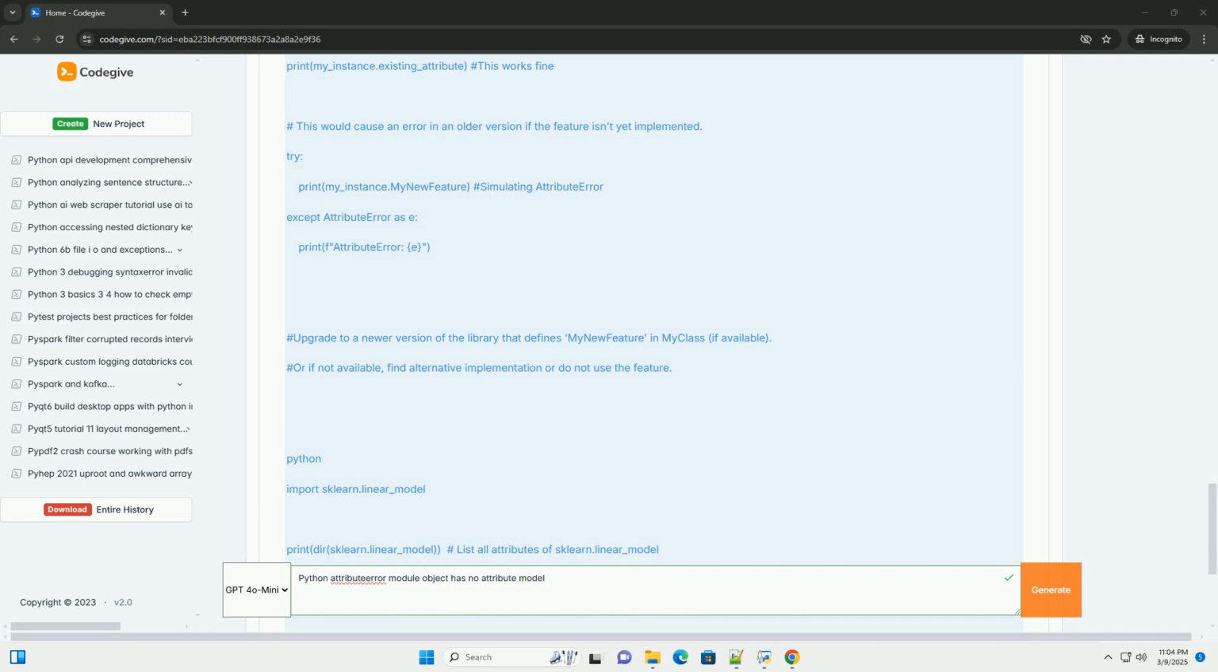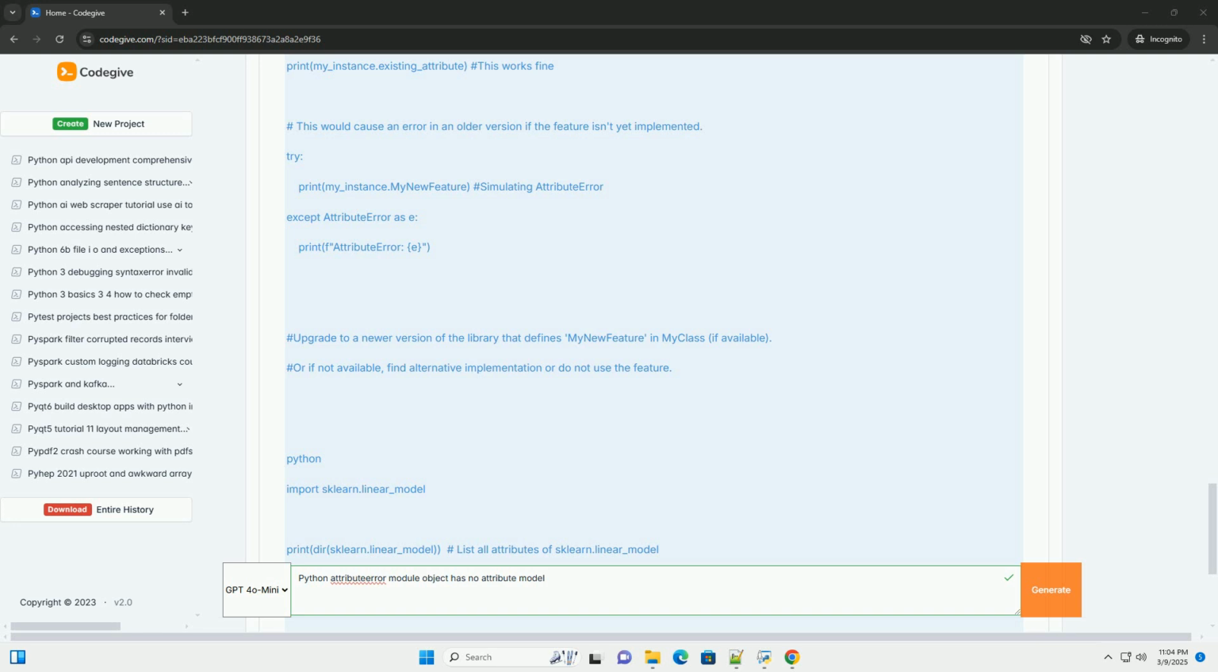Module object: this part specifically indicates that the object you're trying to access an attribute from is a Python module. A module is a file containing Python definitions and statements: functions, classes, variables. Has no attribute model: this is the crucial part. It states that the module in question doesn't have an attribute named model that you're trying to access. The attribute could be a variable, a function, a class, or any other object assigned to the module.